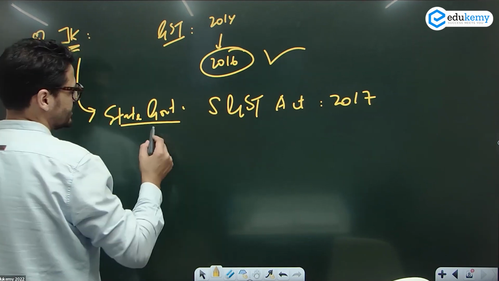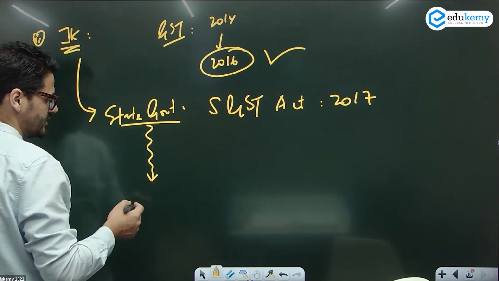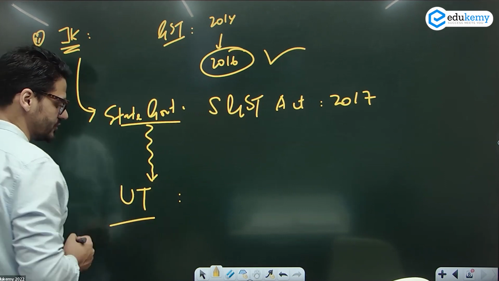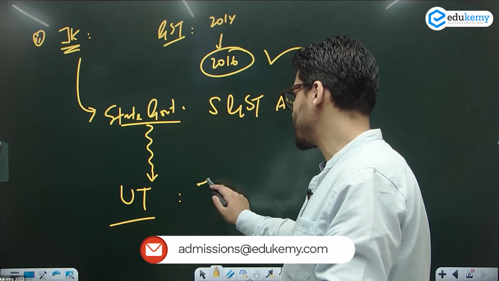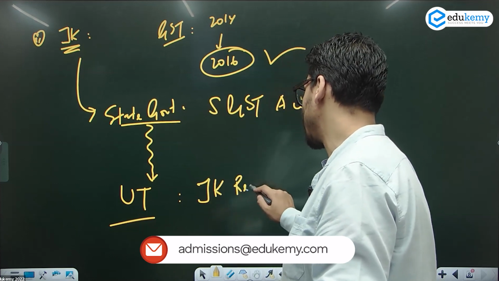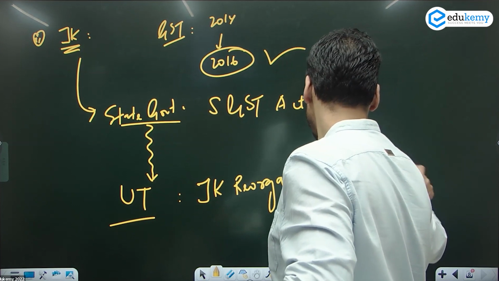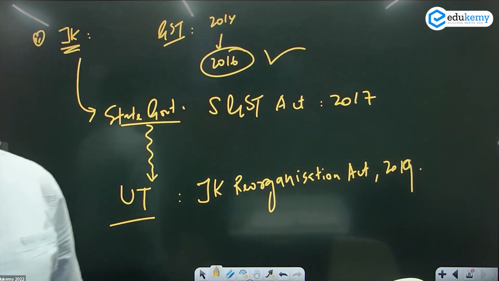But after that, ये state government रही ही नहीं. ठीक है? This was converted into UT. UT change हो गया. And we had a new act, JK Reorganization Act of 2019.